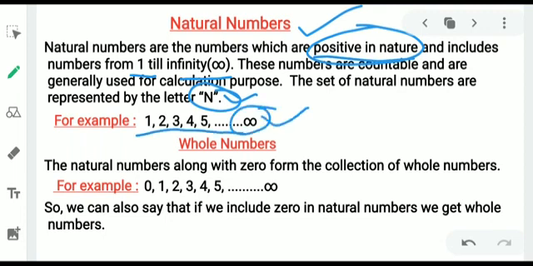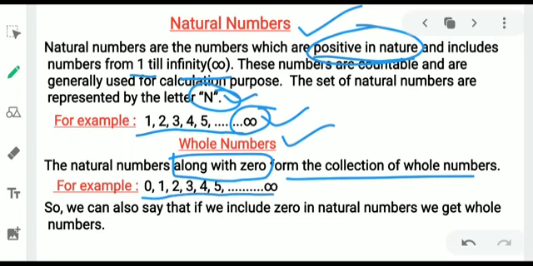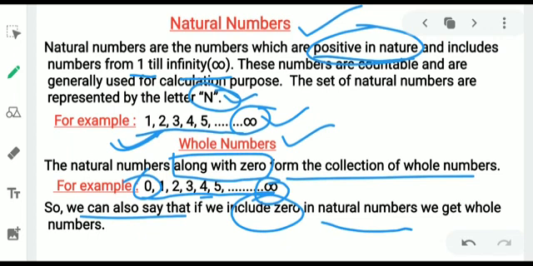The next term is whole numbers. What are whole numbers? The natural numbers along with zero form the collection of whole numbers. As for example, you can see 0, 1, 2, 3, 4, 5 till infinity. So you can see that only 0 is a number which is not present in natural numbers, otherwise all natural numbers are whole numbers. So we can also say that if we include 0 in natural numbers, we get the whole numbers.